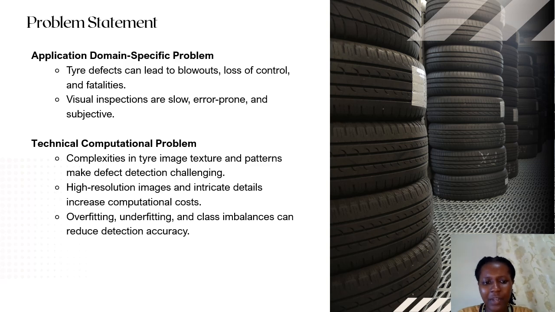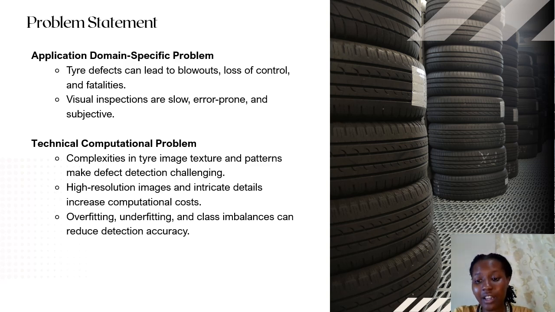So we have overfitting, underfitting, and class imbalances. Overfitting is when a model trains on so much data to a point that it gets biased. Like if you keep on showing a model defective tires of a certain type, whenever it sees anything that is close, even if it's not a defect, it's going to say it's a defect. So this makes it hard whenever you present it with new data.